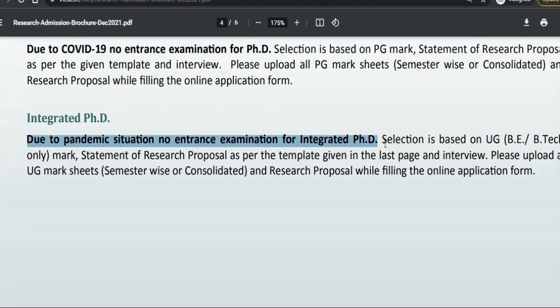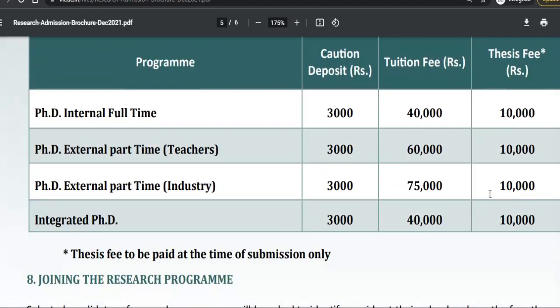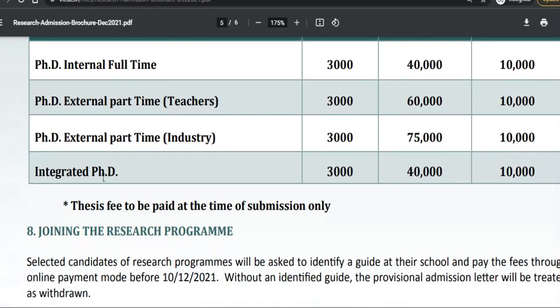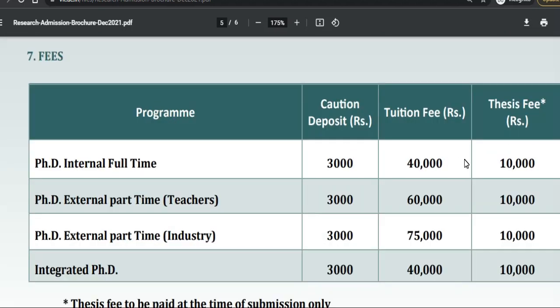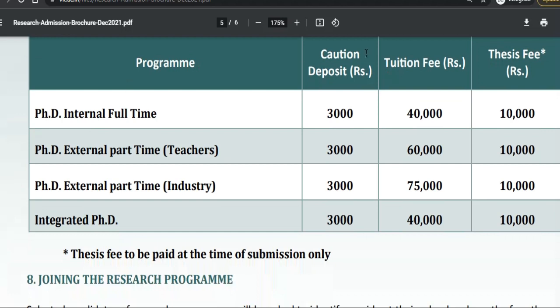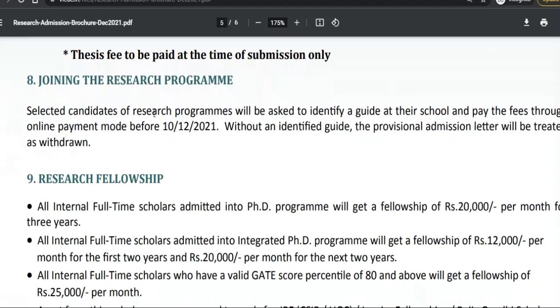Similarly, for the integrated PhD, no entrance test will be done. Only your BE BTech mark sheets and statements will be taken to the interview panel, and it will be discussed, along with your PG marks. Okay, so there will be the tuition fee and total thesis fee. There you can check, so I am skipping this part.